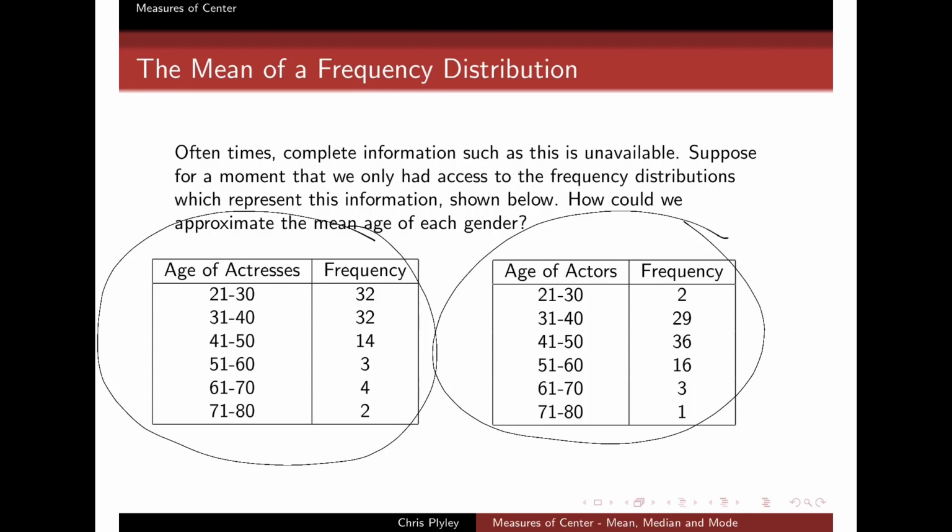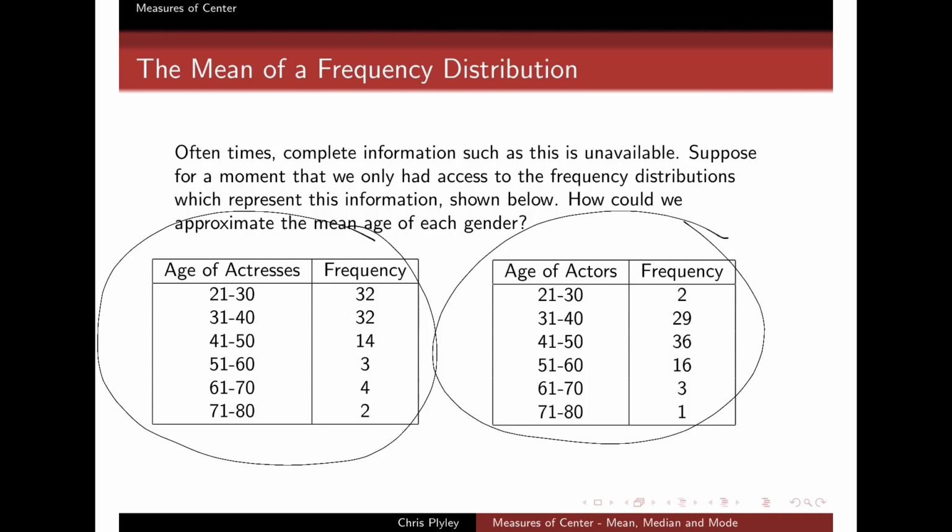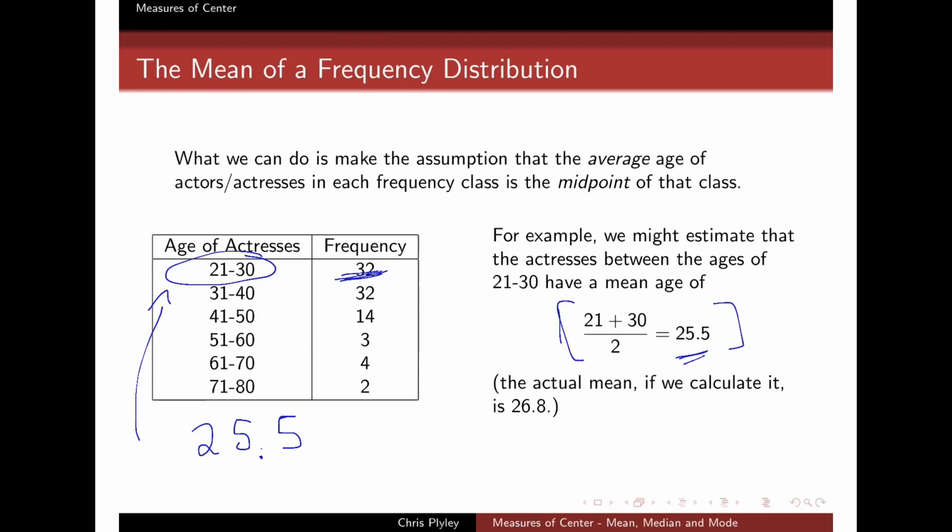Now, I don't know that this is true, and in fact, it's not true. If we look back to the original table, there's a whole bunch of different ages of actresses between 21 and 30. I can just circle a few here to illustrate, and there's others in here too. There's 32 of them, and I don't know exactly what that mean is. All I know is that they're all grouped into this one class. But if I assume that they all have a certain age, like 25.5, then it allows me to go ahead and calculate the mean.